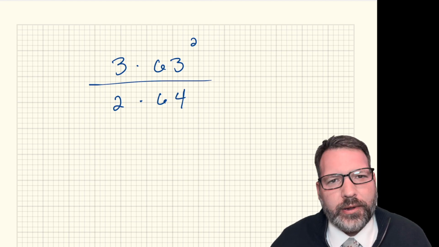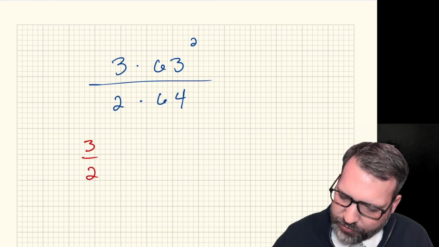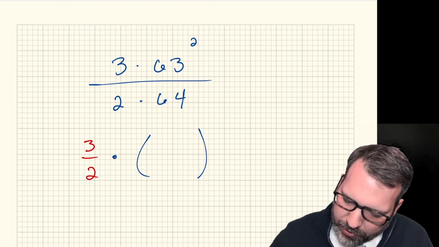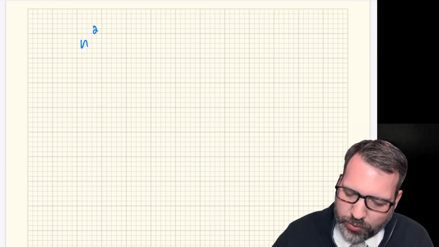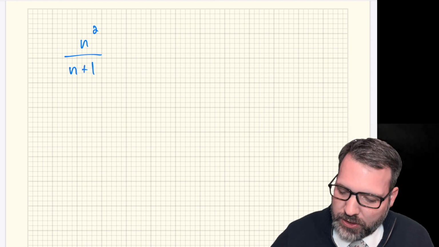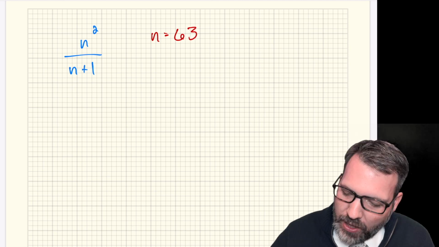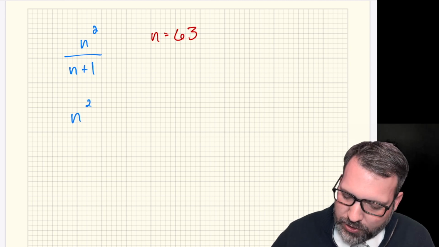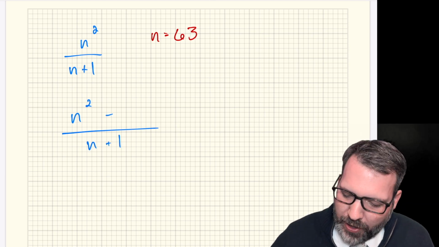Well, maybe I will write it algebraically so that you can see. So what we're going to do is take the 3 over 2 and just shift that to the front. And then what we want to do here is think about what on earth is 63 squared divided by 64. In general, imagine I wrote it this way instead, n squared over n plus 1. You can see in this particular case, this is the same as what we had a second ago with n equals 63. n plus 1, anytime you see that, that should make you think of what's called a difference of squares pattern.